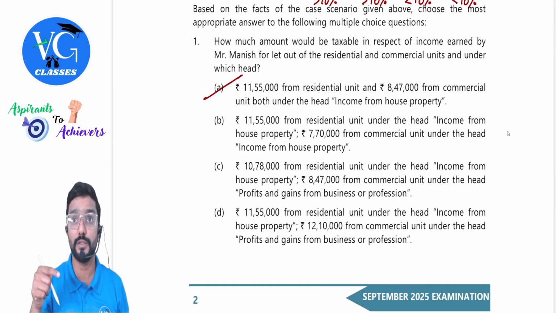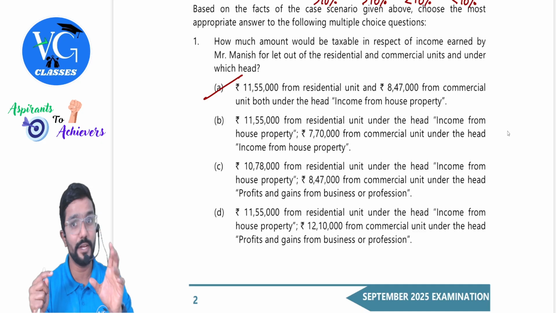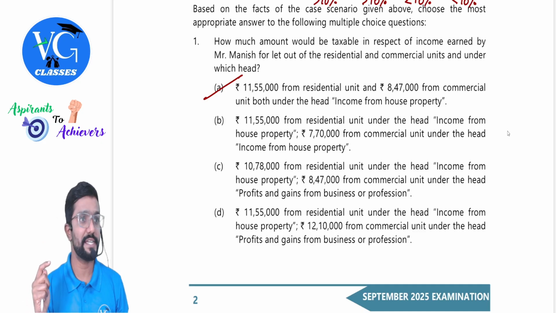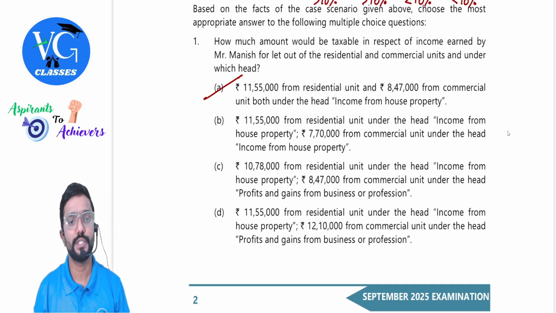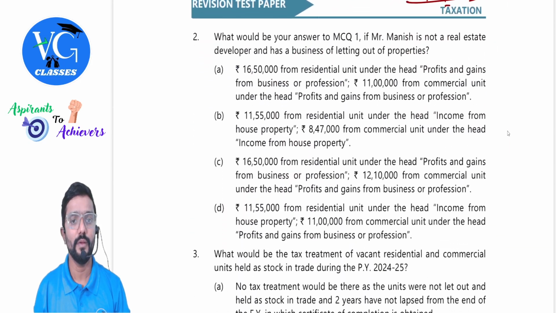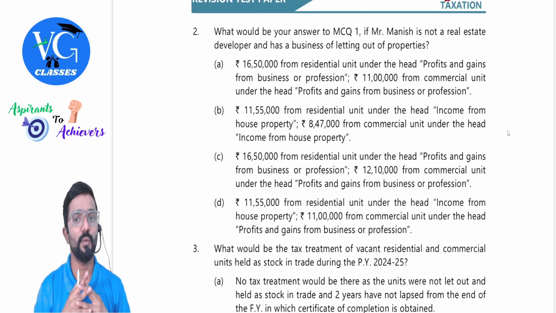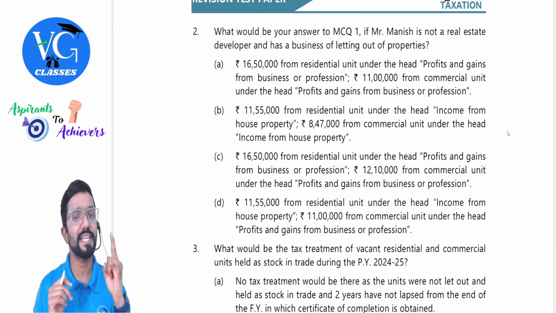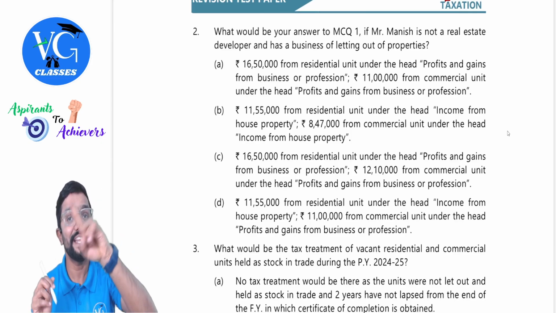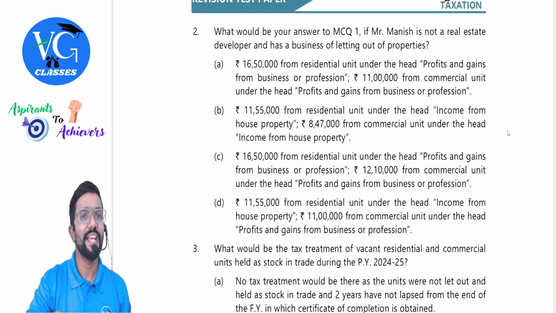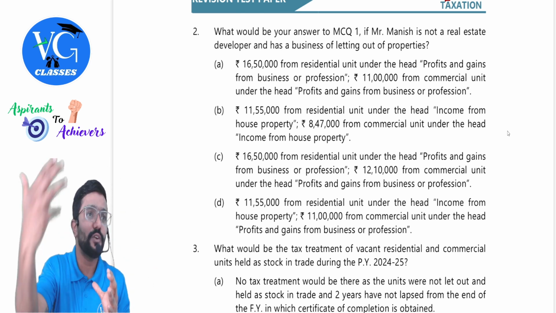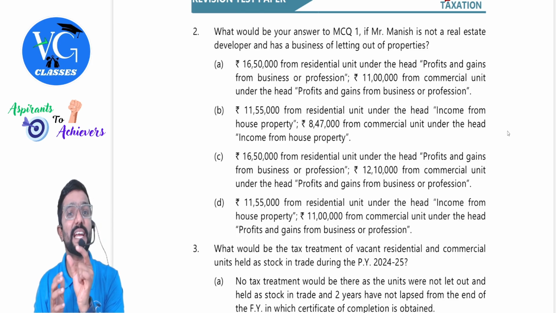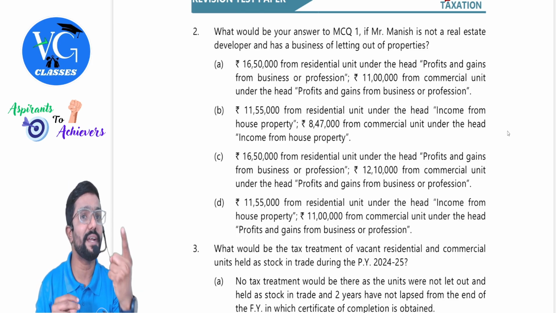Please look into which head also. Sometimes they would have given the same figure but under a different head. Don't get trapped. Next. What would be your answer to MCQ 1 if Mr. Manish is not a real estate developer and has a business of letting out of property? Important. If the assessee is in the business of letting out of property, then whatever is earned from letting out of commercial property is taxable under the head PGBP.